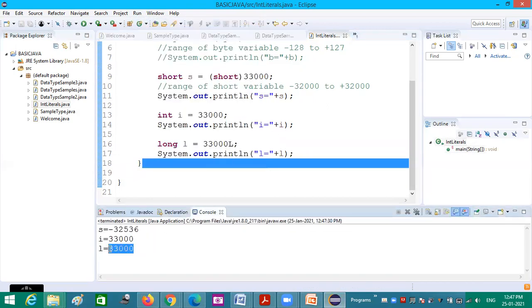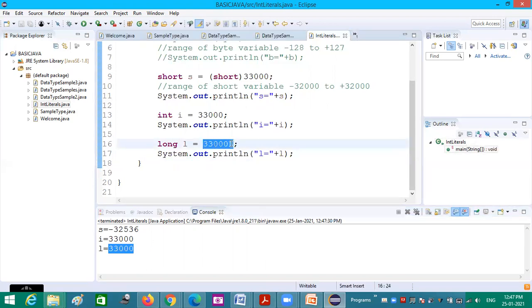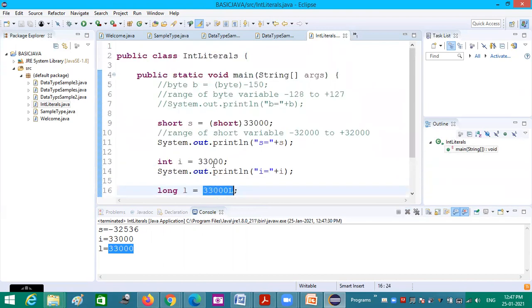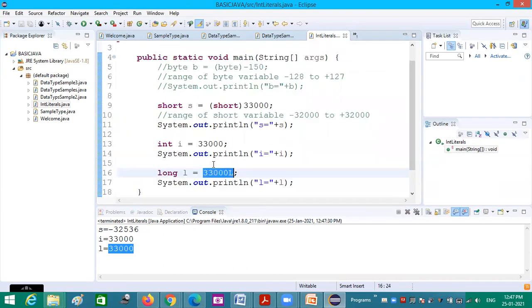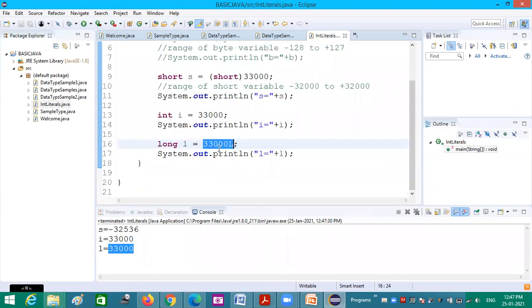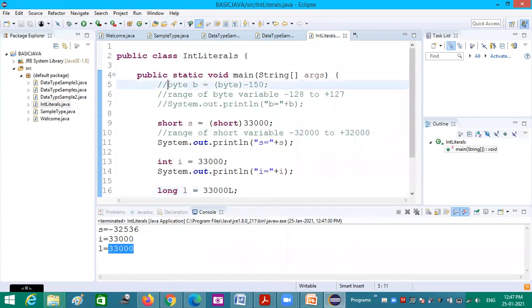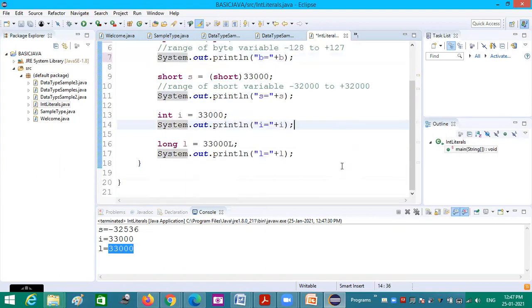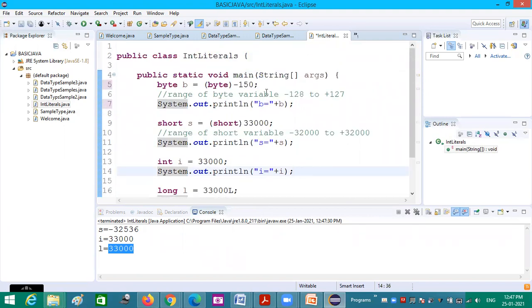For a user, there will be no difference in this 33,000, but internally how it is stored will be the difference. So these are all about integer literals. I hope you got some idea about how they can be assigned and stored, and how they are considered by the compiler accordingly.